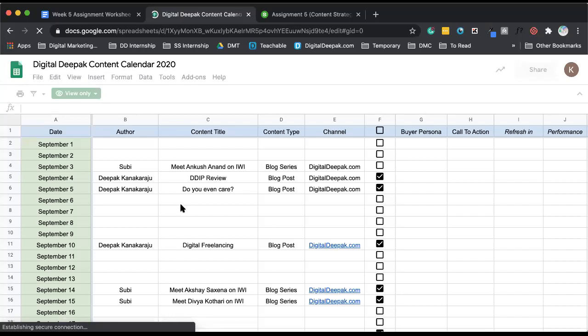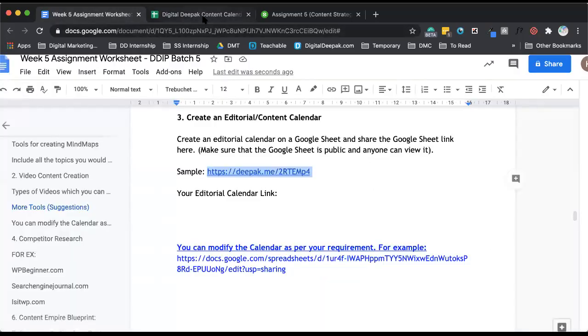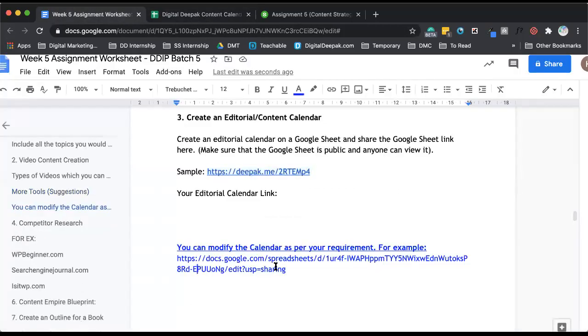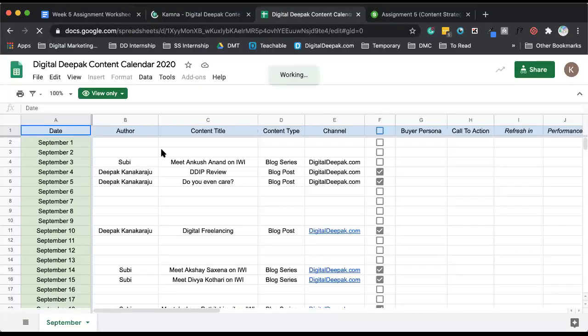Just think that, hey, if I was supposed to take my blog seriously, how many blogs would I be posting in the coming month? Now, some of you were asking that, my template is a bit different. Can I use that? Yes, you guys can go ahead and make any modifications. We have given you a template which you can use. You can just add the author, the title, the content type, and the channel.